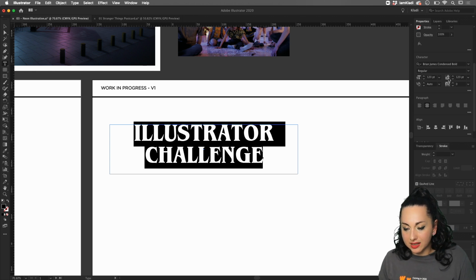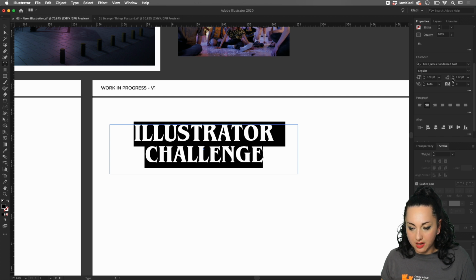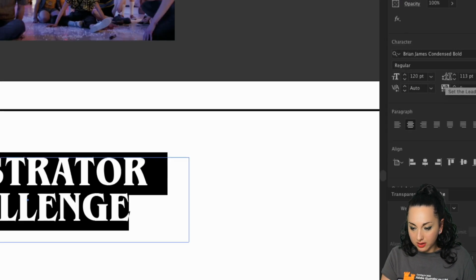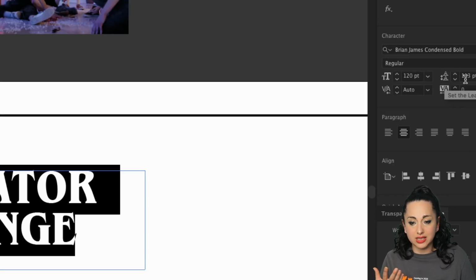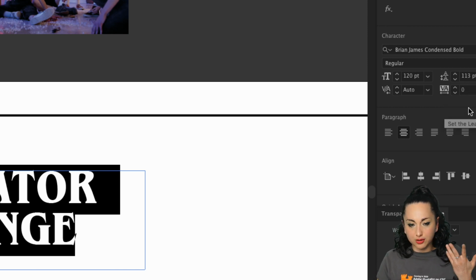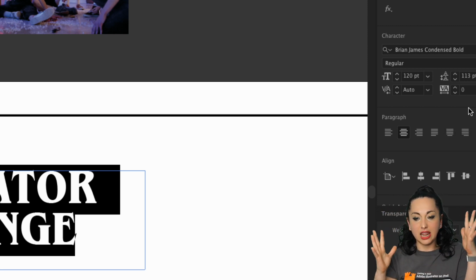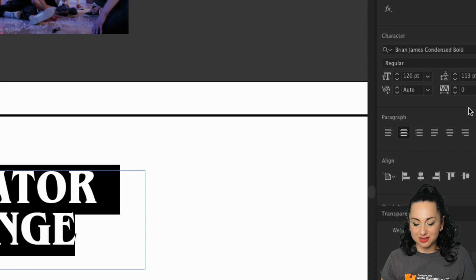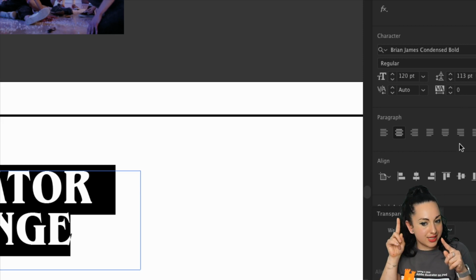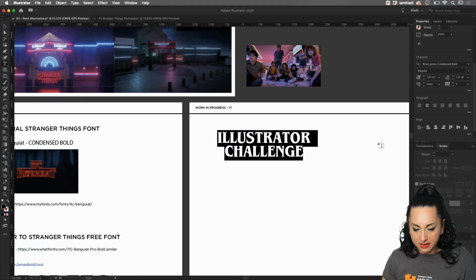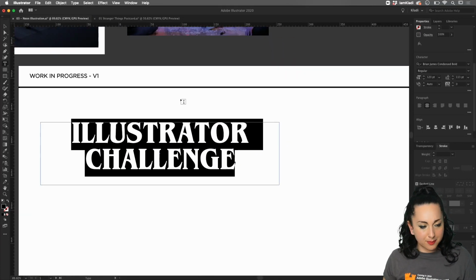But also there is another way in which you can do so. You can either make the distance between the two words and set the leading here a little bit less. I think the default was 120 point, it was 140. I brought it back to 113 because usually when we think about neon, it's never like a large format. Usually the text is quite stuck together in order to make the electricity go through. So let's zoom out, and looks like this is kind of satisfying. I think I'm happy with that.